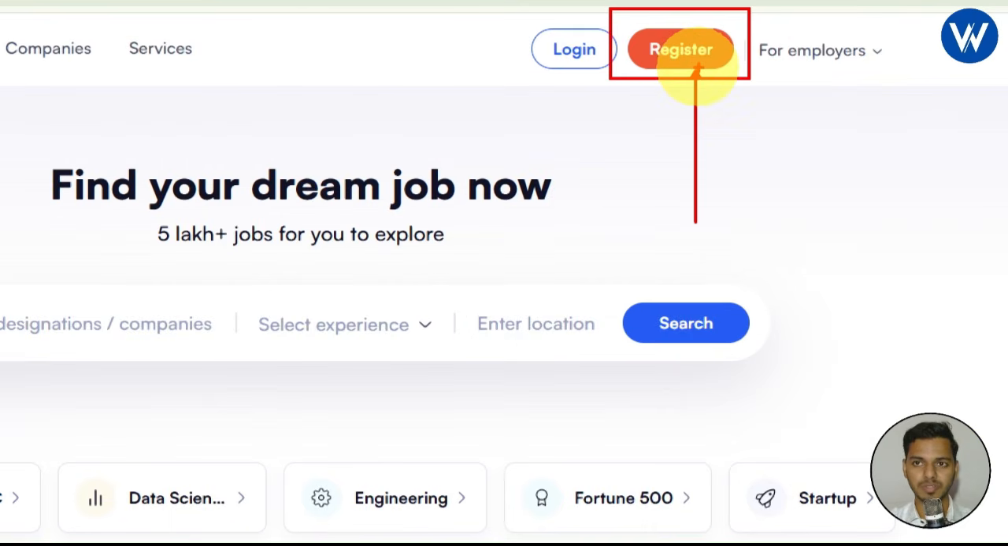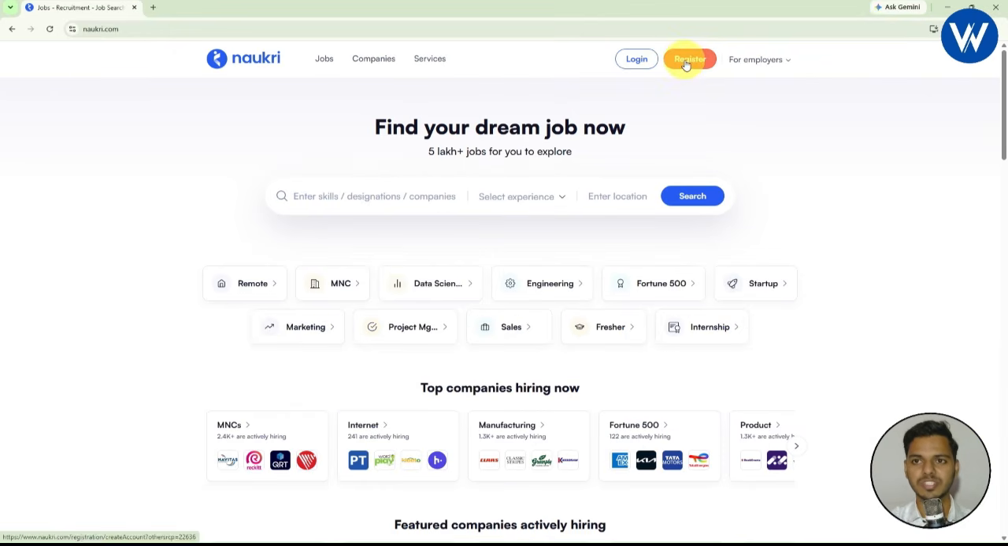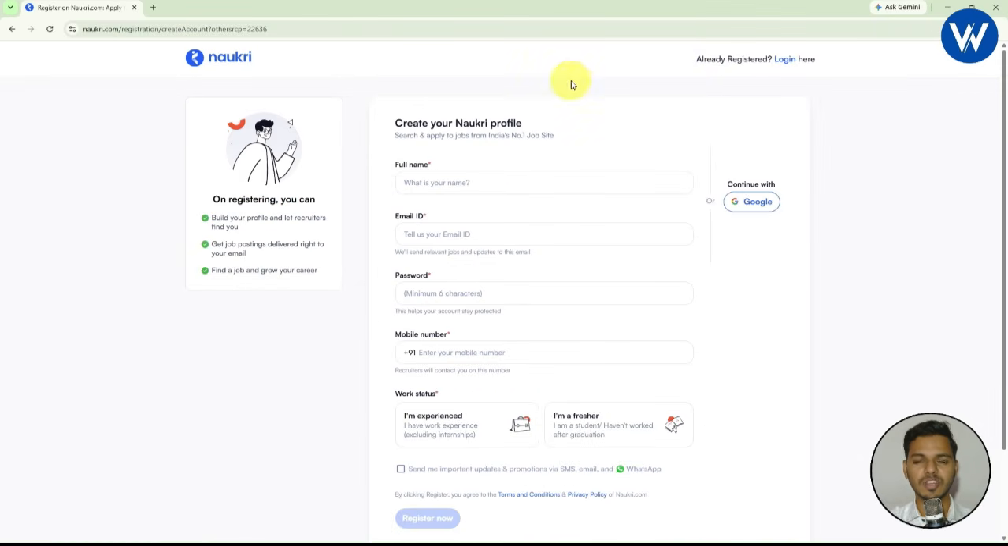I hope it is visible. So let's click on register. Let me click on this. Now finally you can see a new web page will open. Now let me tell you guys, if you want to create a Naukri account, if you are creating for the first time, two different options are available in order to create a Naukri account.